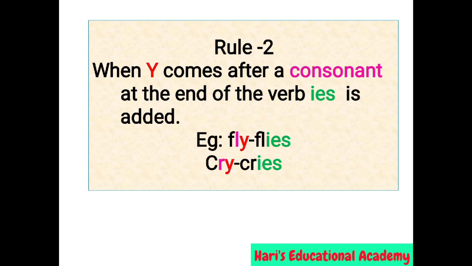Rule number 2. When y comes after a consonant, at the end of the verb, ies is added. For example, fly. The last letter is y. Before the last letter y, l, that is a consonant. So, here we removed y and added ies. Fly becomes flies. Cry, cries.